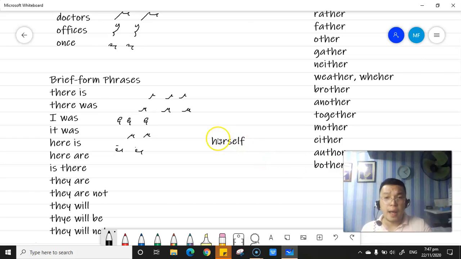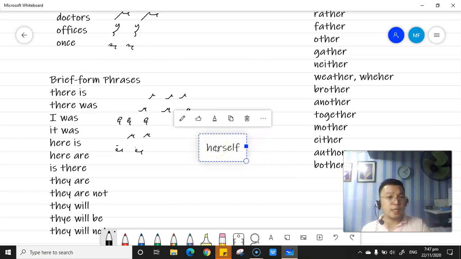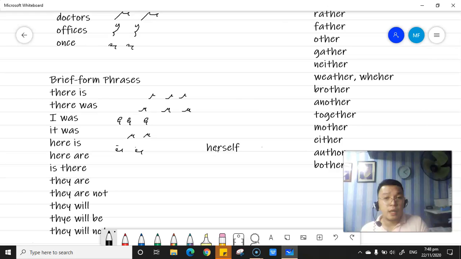As you can see, in the succeeding lesson, you are going to find out how to write the word ending self. So, almost the same sila. So, we have this H-E-R-S to represent herself. Okay, so do not be confused between the two.